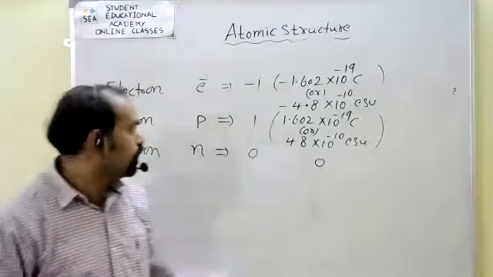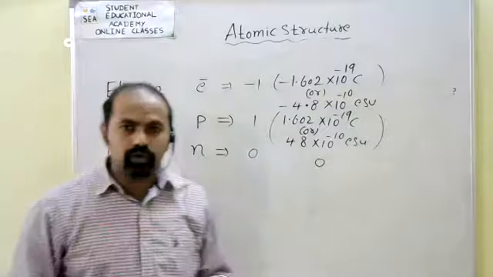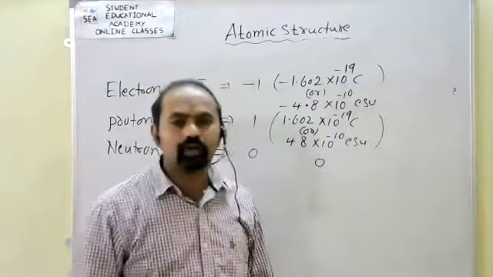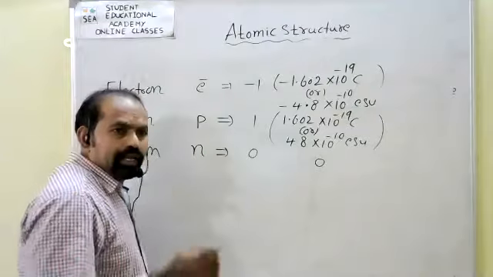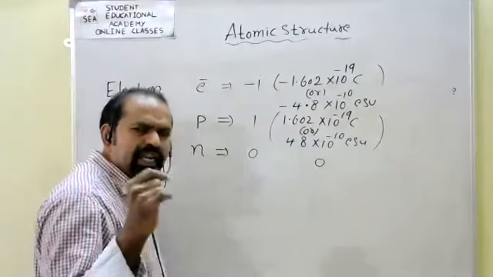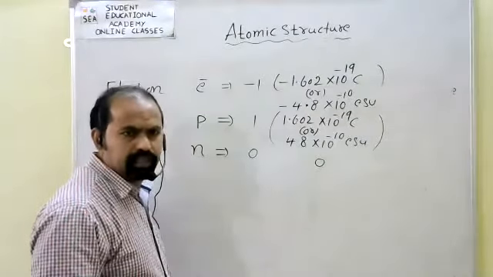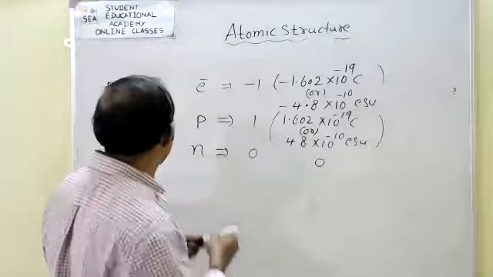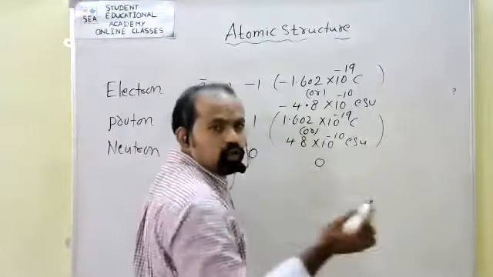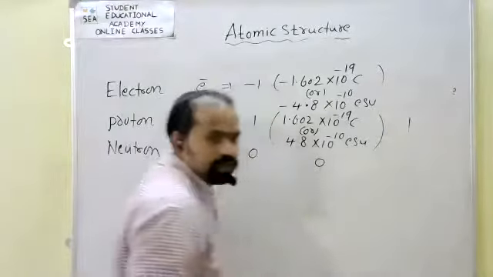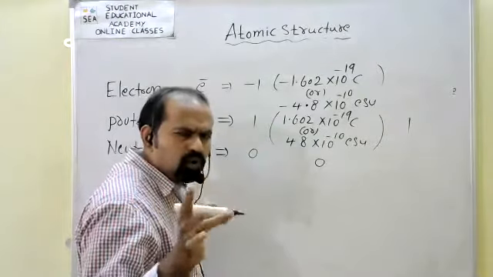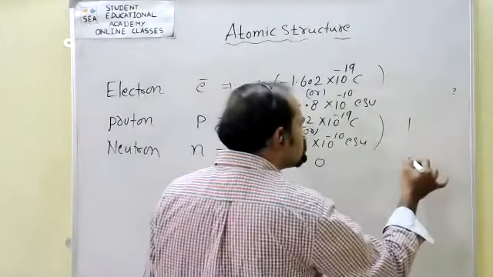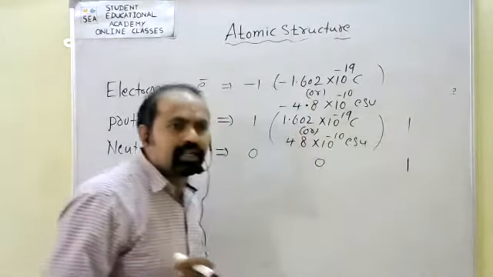Now, if we take the electron mass, it is almost negligible compared to the proton. For example, if we take the proton relative mass as 1, the proton and neutron have almost the same masses.